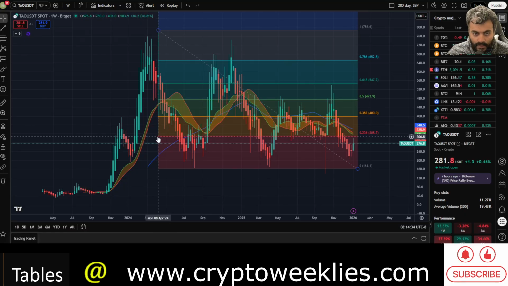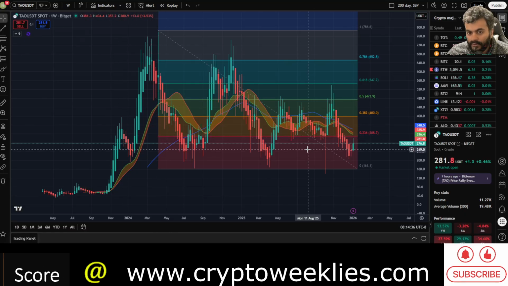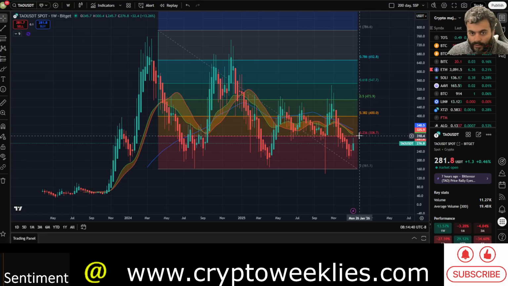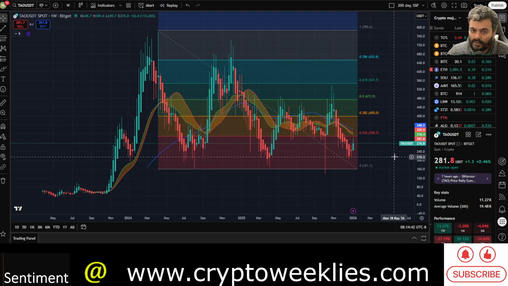Again, if you were to extrapolate it backward, then you would find that anytime the price has been below the 0.23 fib level, which is at around $300 or so, that was historically speaking a great buy zone.